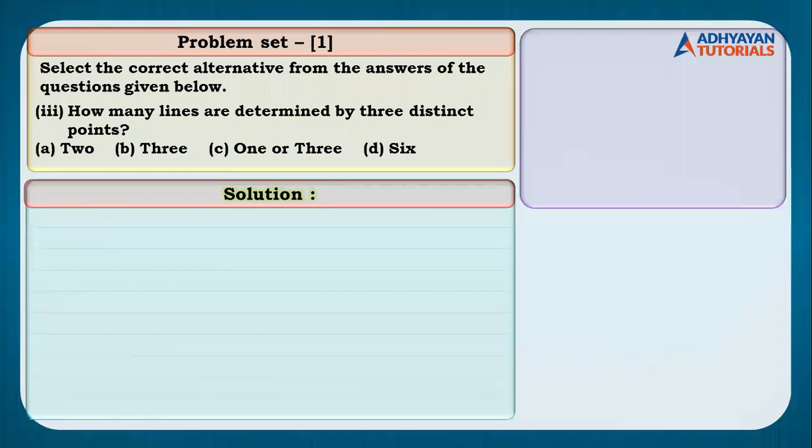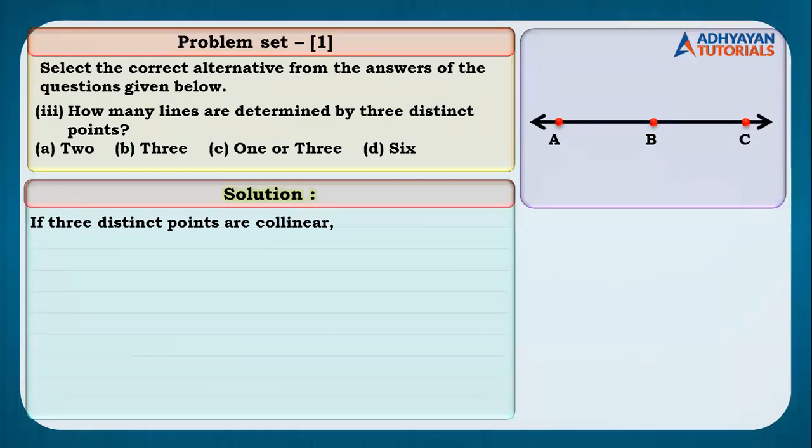Children, in the question, it says three distinct points. Now, this three distinct points, it is nowhere specified whether they are collinear or non-collinear, right? We have to consider both the cases. मतलब अगर points collinear रहे, तो वो तीनों एक ही line पे lie करेंगे, as you can see it on the screen as well. The 3 points they lie on the same line. तो एक line pass होगा अगर points collinear है तो.